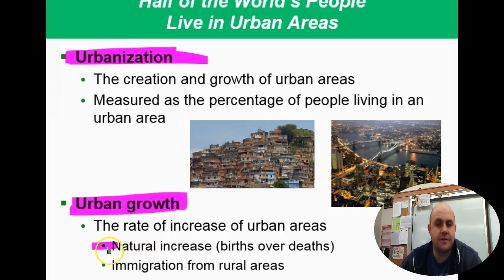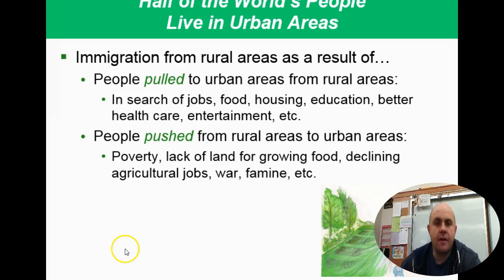And it happens for two reasons. There's a natural increase because of more births in the area and fewer deaths, and then people are moving in from rural areas, and that's creating urban growth as well. Urban growth can result from one of two reasons. People can be pulled into urban areas, and there are a lot of advantages to living in urban areas. There's more access to jobs, food, housing, education, better health care and entertainment, so people want to live in bigger cities for those reasons.